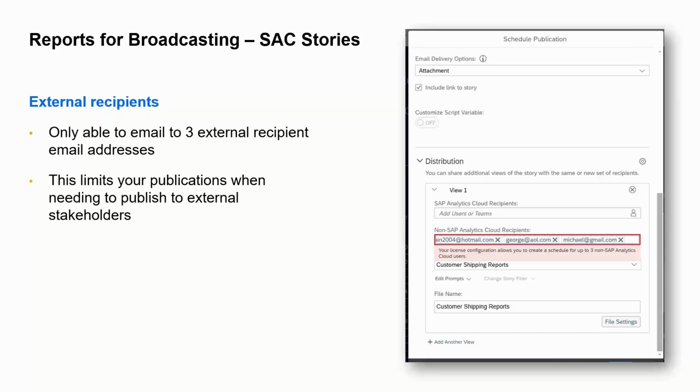As you can see here, we've entered in more than 3 external recipients in a particular broadcast, and just for fun, either Alan or Goldie put in AOL. I haven't seen an AOL email address in a long time, but a Hotmail, an AOL, and a Gmail are external recipients. Obviously, we cannot exceed 3, so APOS fixes that with their solution, but you should be aware of that limitation going into this.